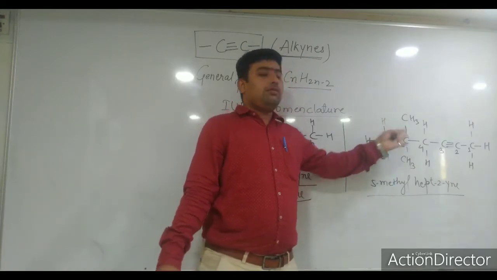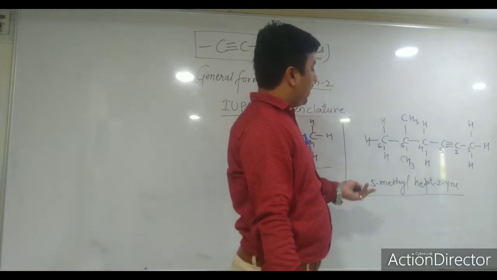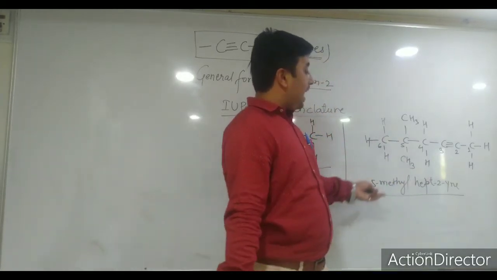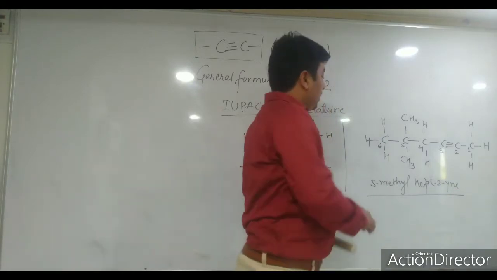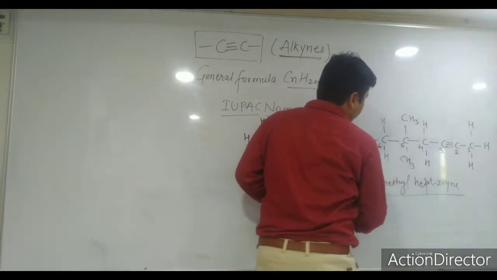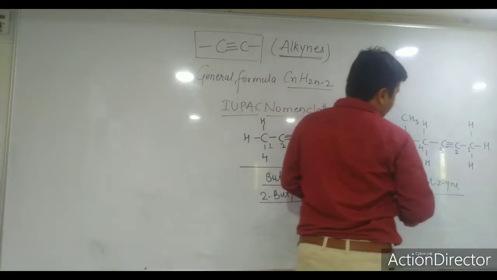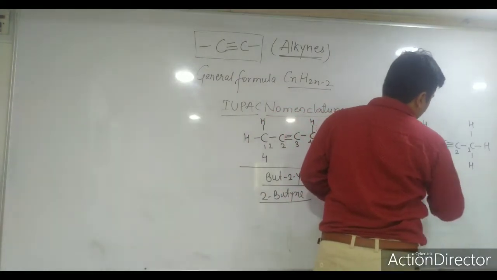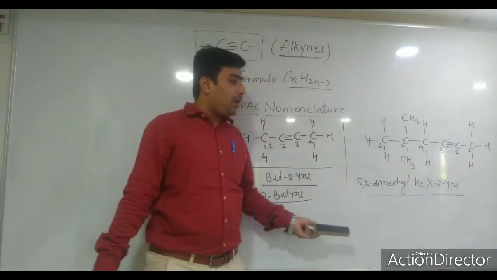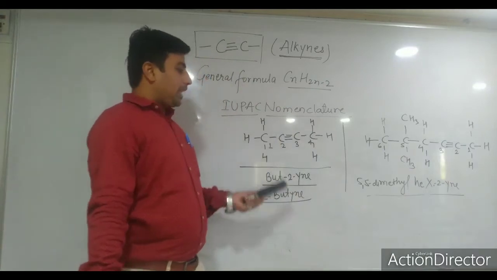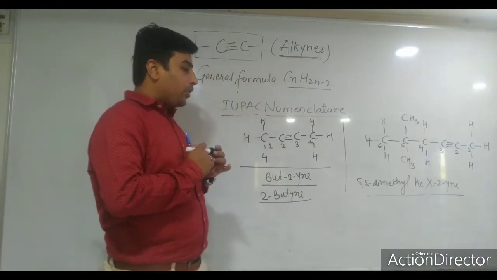It was 5-methyl hept-2-yne, but here it will be 5,5-dimethyl hex-2-yne. The name of this compound will be 5,5-dimethyl hex-2-yne. So this is the isomer of the previous compound. So IUPAC nomenclature and isomers, I hope all of you know, so no need to worry about that.